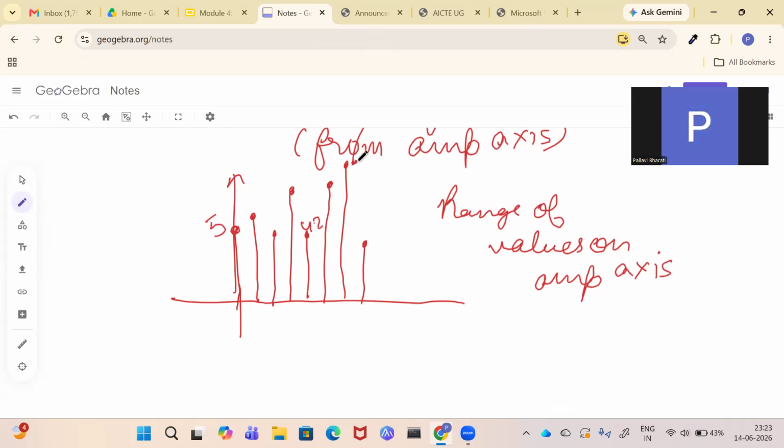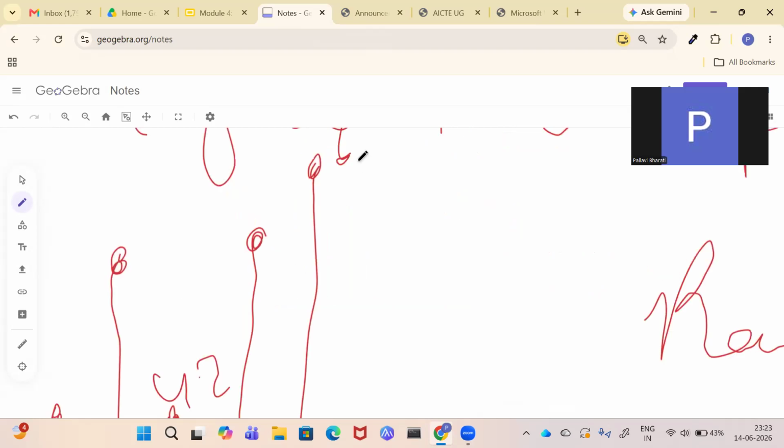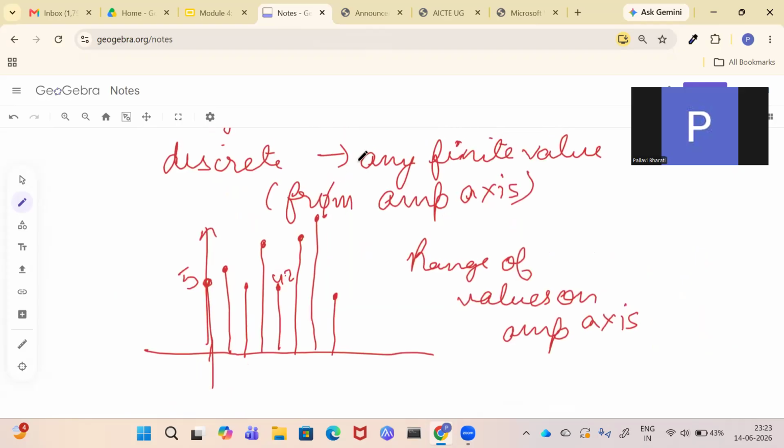And this is say, let us take 20. So the highest value is 20 and the lowest value is 4.2, and the range will be 20 minus 4.2.